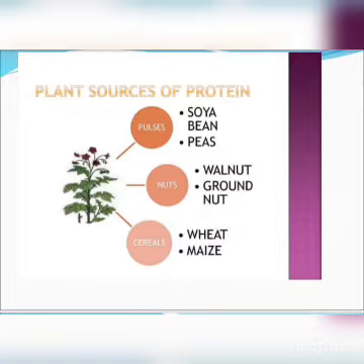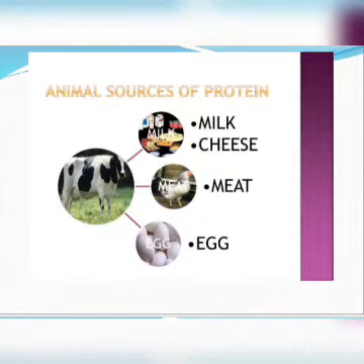Number 3, protein helps in the formation of hair and nails, so it is very important. Next, protein is also used to make enzymes, hormones and other body chemicals.